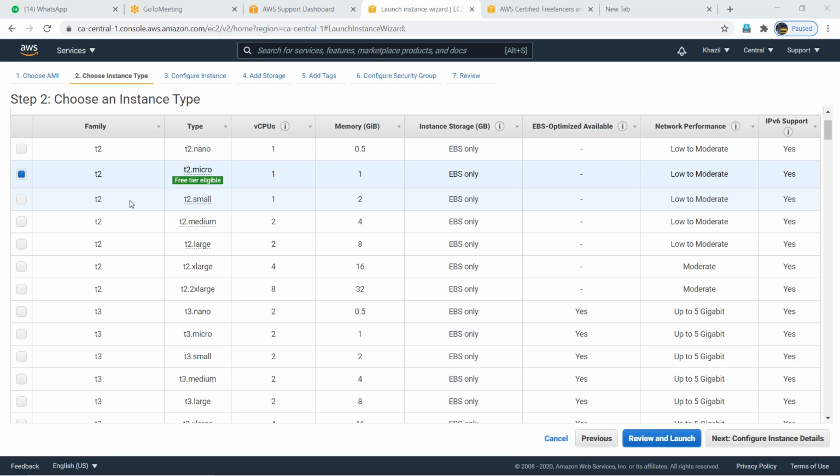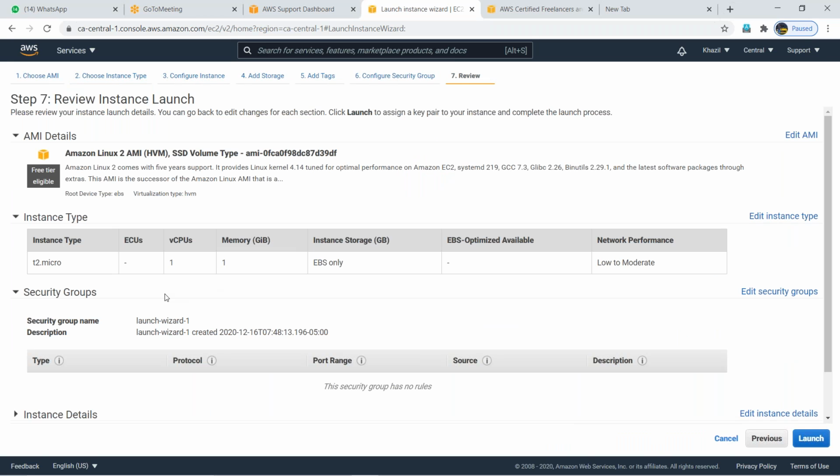Okay, now click on review and launch. There are so many other steps involved, guys, but right now those are not required. So we'll take all defaults. Those things are all covered in the AWS class. As of now, just quickly review and launch. Okay, now the launch button.